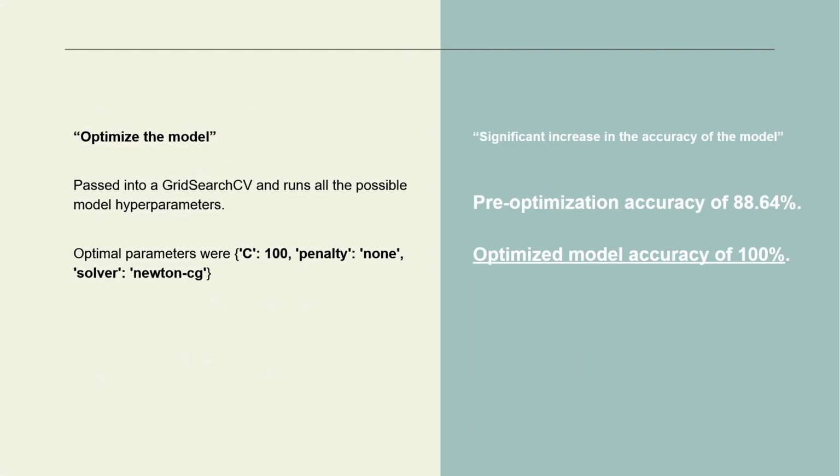So we wanted to optimize the model after we settled on a 5% test sample size, and we passed it through a grid search CV, which basically runs through all the different possible hyperparameters that are available for logistic regression in a series and outputs the most optimal version of the logistic regression model. Here on the left-hand side, you can see the optimal parameters. This was able to significantly increase the model accuracy. Pre-optimization, the model accuracy was 88.64%, and after optimization, the model was actually 100%.